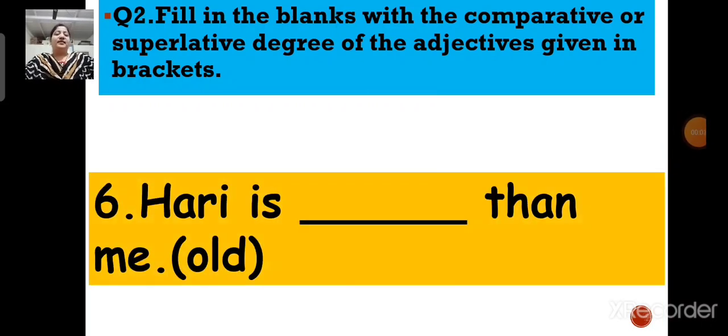Next, number 6. Hari is dash than me. Here, the adjective is old. Now, children, here we are comparing two people. Right or not? So, which degree will you write over here? Yes, you will write the comparative degree of the word old. So, children, what will be the comparative degree of the word old? Yes, you are right. The comparative degree of the word old is older. So, children, Hari is older than me.